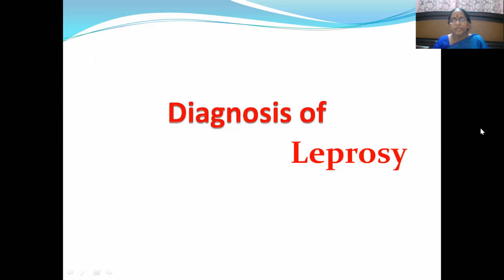So now, till now, we have discussed something about the various types of leprosy. So when a patient comes to you, you have to diagnose which type of leprosy it is. Whether it is tuberculoid leprosy or lepromatous leprosy or paucibacillary leprosy or multibacillary leprosy. So then only we can think about which regimen we have to give to the patient. Okay. Then coming to the diagnosis of leprosy.